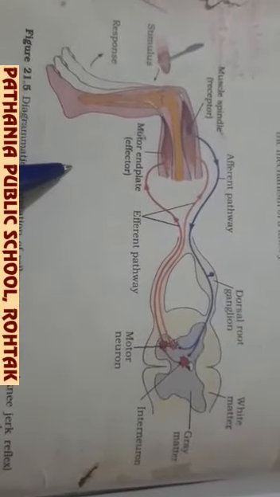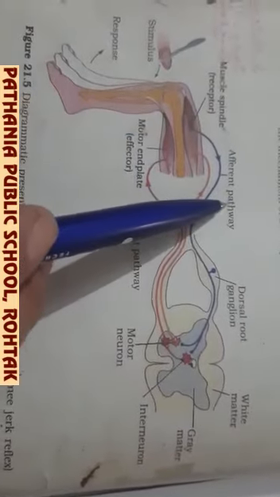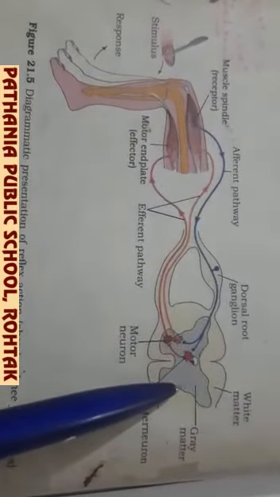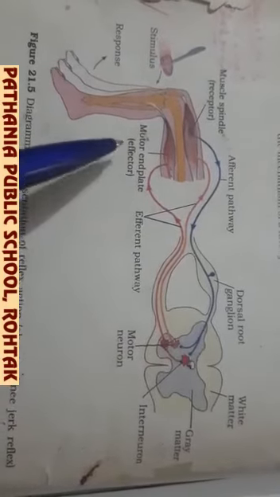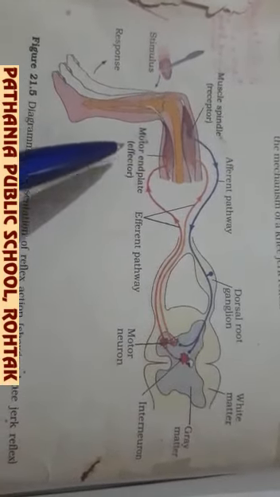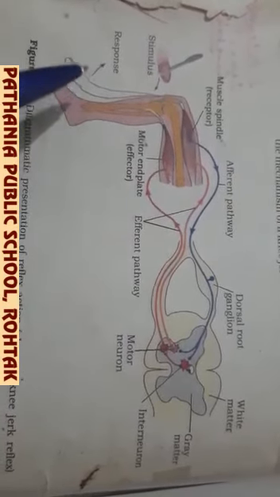So what is the pathway of the reflex arc? This is the receptor organ, afferent pathway, interneuron, efferent pathway or motor neuron, then the effector organ, and then the response. Response means moving the part of the body away from that object.